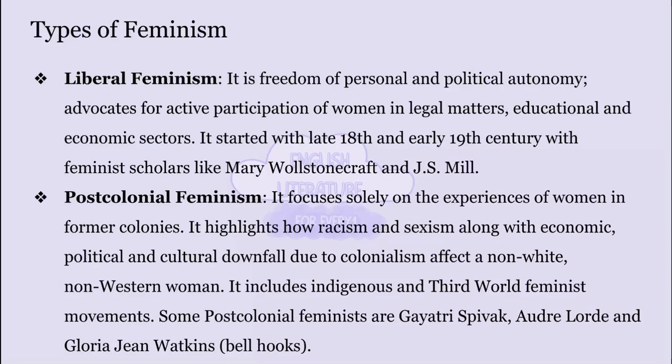When these women come to other countries, they are discriminated against based on their race as well as their gender. So there is a dual oppression. Some of the important feminists in this branch are Gayatri Spivak, Gloria Jean Watkins, and Audre Lorde. You can read about them for more content.